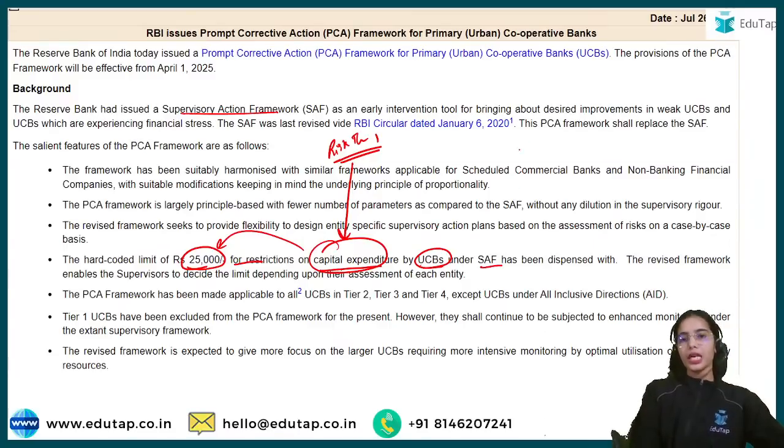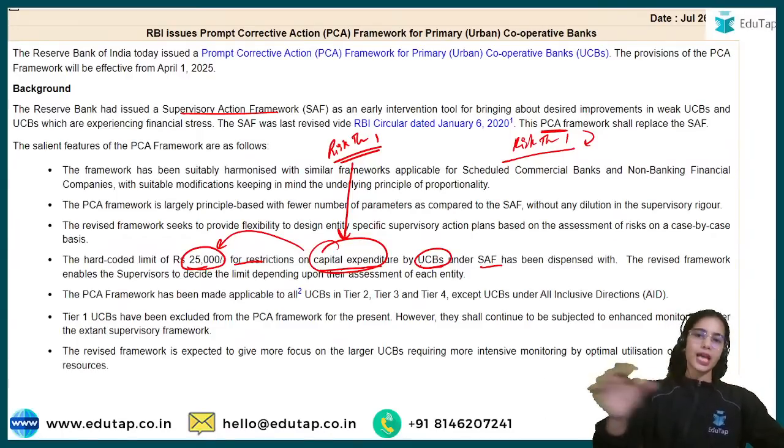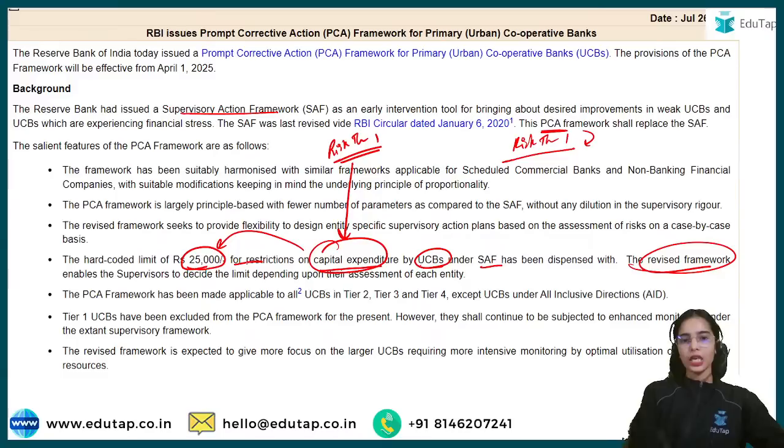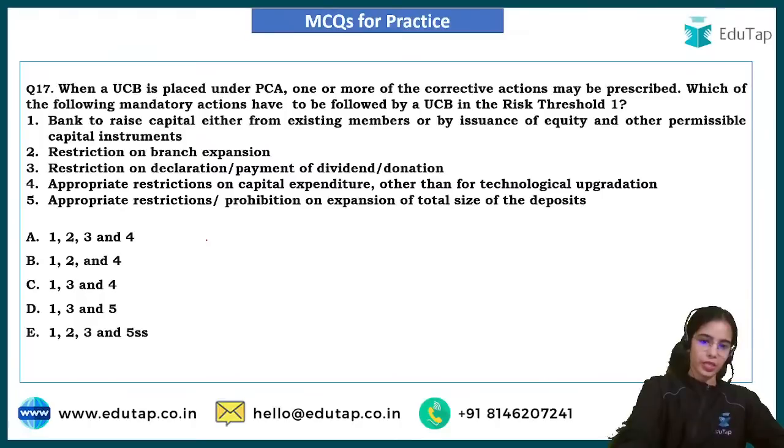This was the limit. Now if you are under the risk threshold 1 under the PCA framework, the RBI will decide what limit should be imposed on the entity. So different limits can be imposed. Okay, so in the revised PCA, prompt corrective action framework, the limit will depend upon the assessment, not a hard coded limit. There is no hard coded limit now.